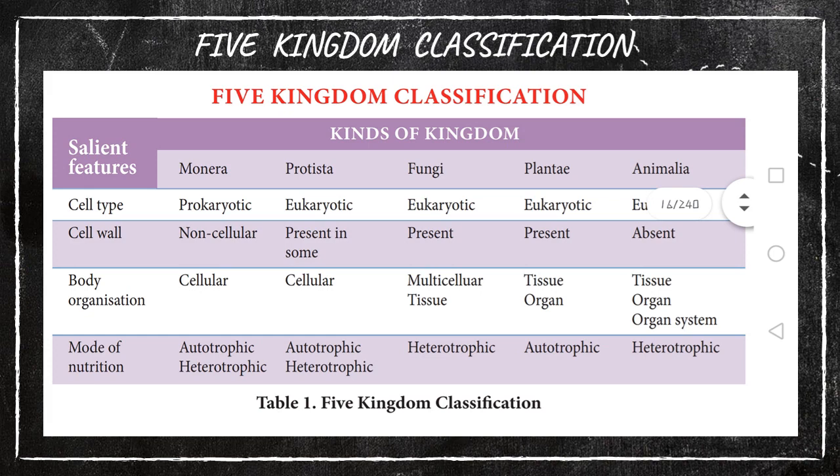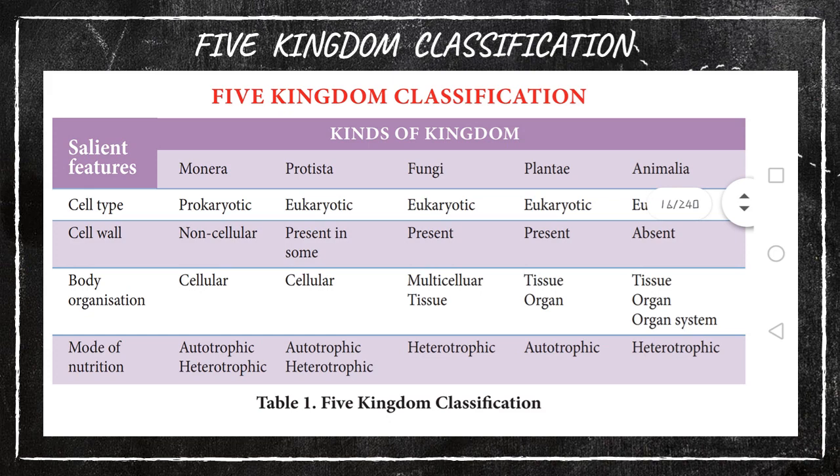Understood? Fine. Next one, cell wall. In Monera it is a non-cellular type. For Protista, some of the protozoans have a cell wall, but in many it is absent. Then in fungi and plantae the cell wall is present, but in animal cells the cell wall is again absent.